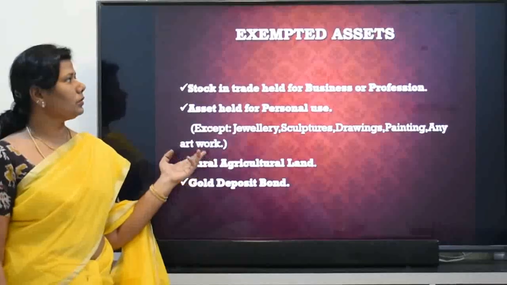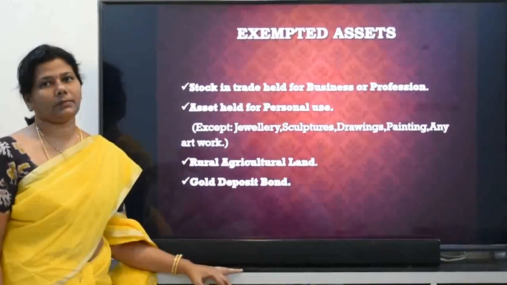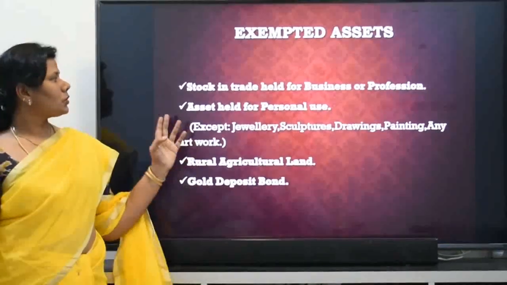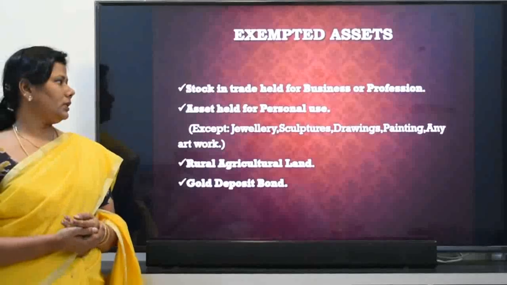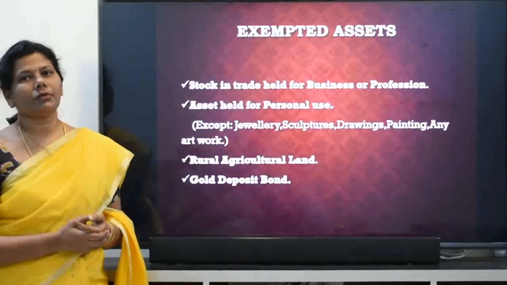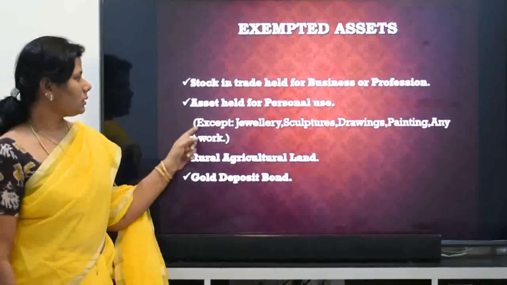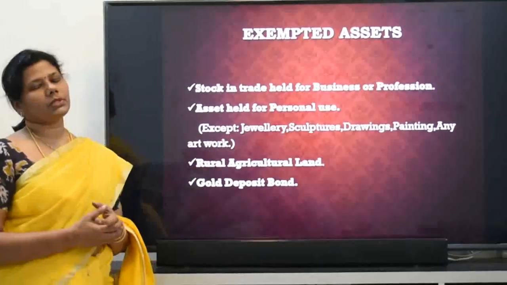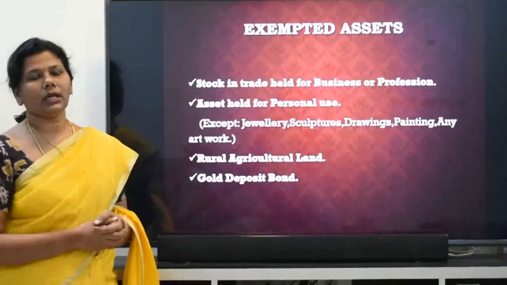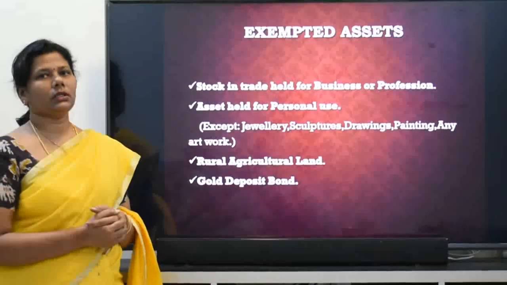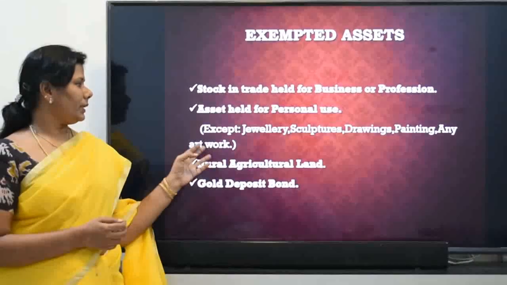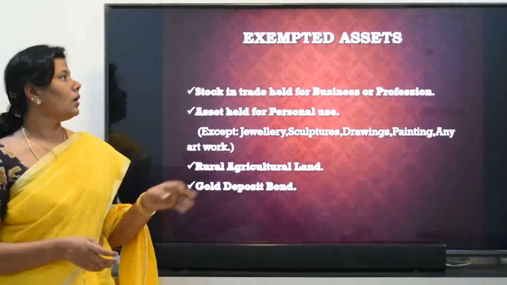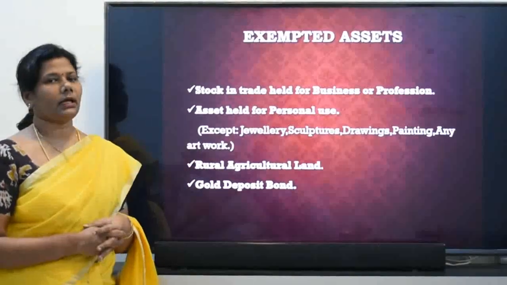But here also certain assets are exempted from computing the capital gain. The assets are stock in trade or raw material, and any asset which is held for personal use. Certain other assets are also exempted, like jewelry, sculpture, drawing, painting, any artwork or archaeological items, which will be excluded. The next ones are rural agricultural land and gold deposit bonds. All these are exempted assets.